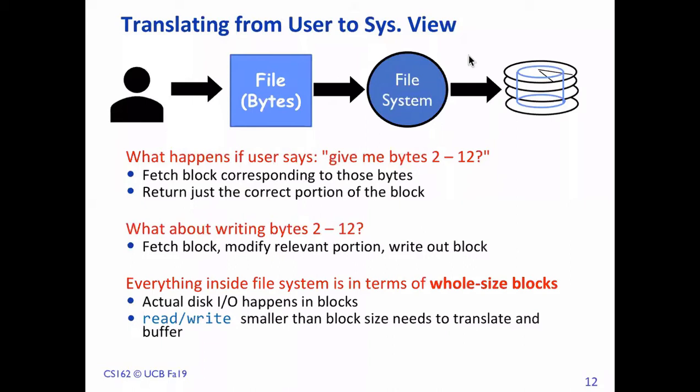Then we'll have to get the block first in the OS, and the corresponding bytes 2 to 12 will be written there, and then the block is to be transferred. Note that everything inside a file system is in terms of whole-size blocks. From disk to OS, the basic unit of transfer is a block.